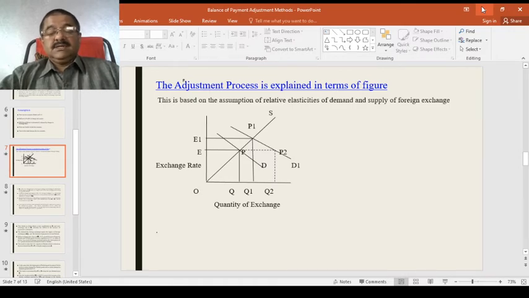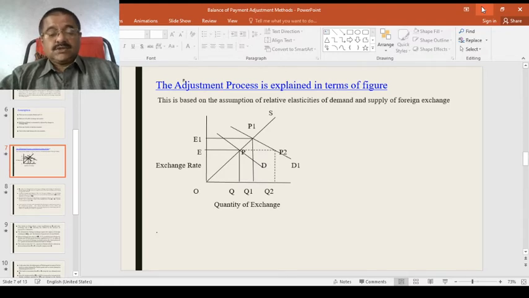Thus, the incipient deficit PP2 in BOP is removed by an increase in the foreign exchange supplied by QQ1 and a decrease in the foreign exchange demanded by Q2Q1. So BOP equilibrium is achieved again at the exchange rate OE1, whereby OQ1 foreign exchange is supplied and demanded. This is how the equilibrium will be restored when there are changes in the international demand for the currencies, depending upon the exports and imports of those goods.